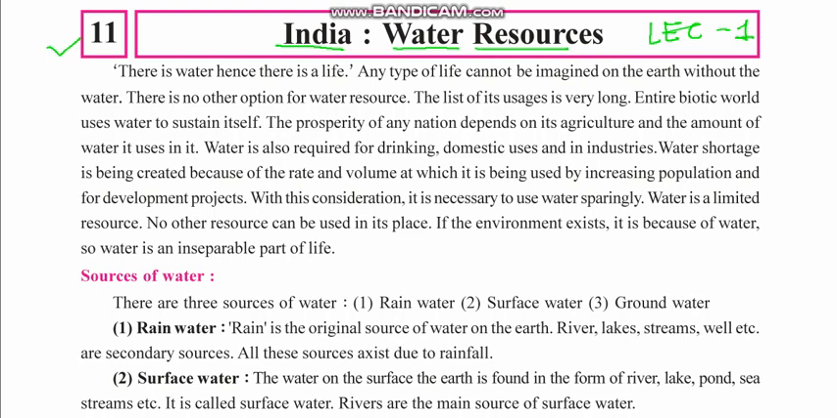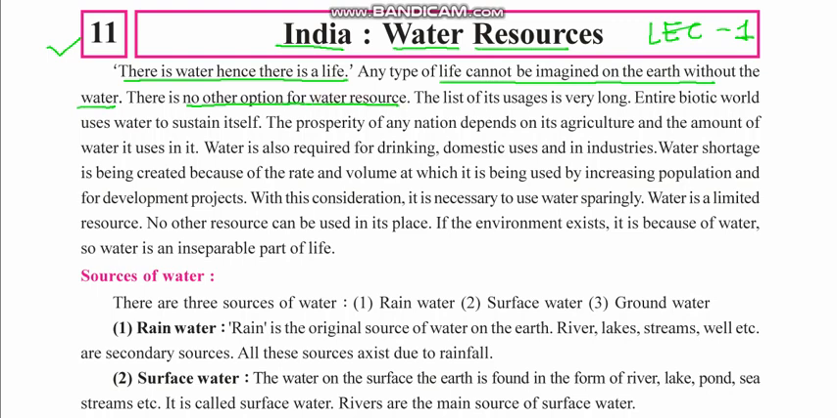Okay, fine, let's start. There is water, hence there is life. You might have read this quotation many times at different places. There is water, hence there is life. And in Gujarati you might have read it as Jal is Jivan. Any type of life cannot be imagined on earth without water. This we know. There is no option of water. This is very important. There is no option of water resource.